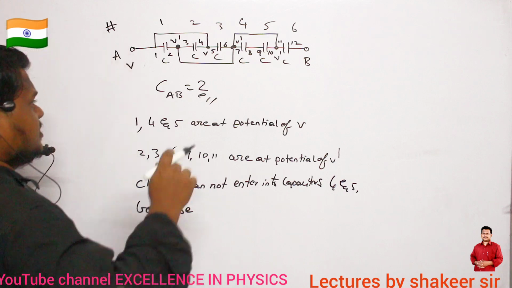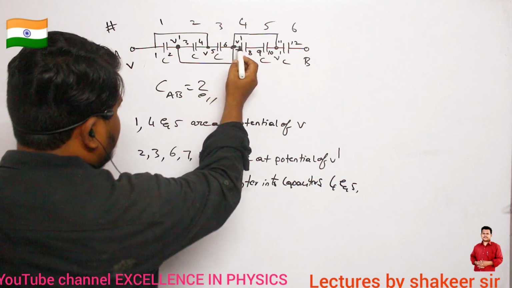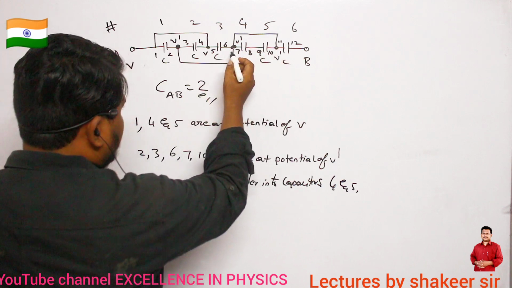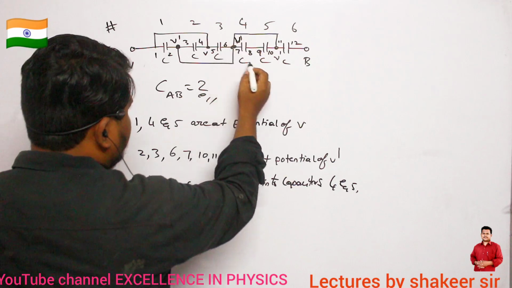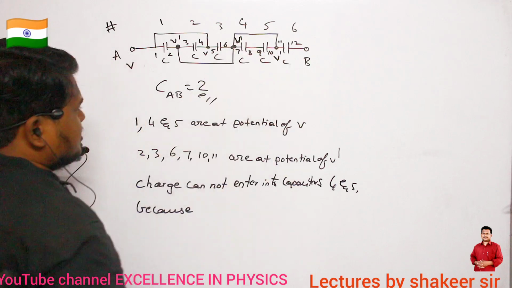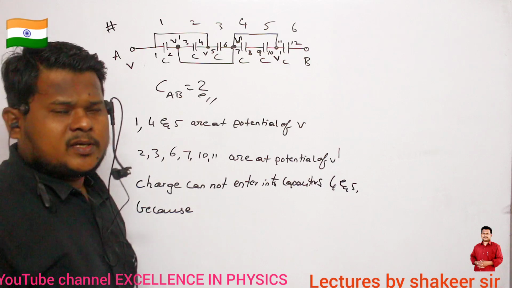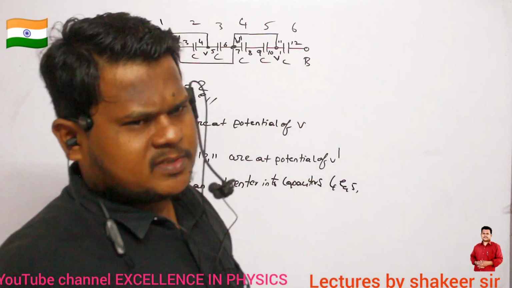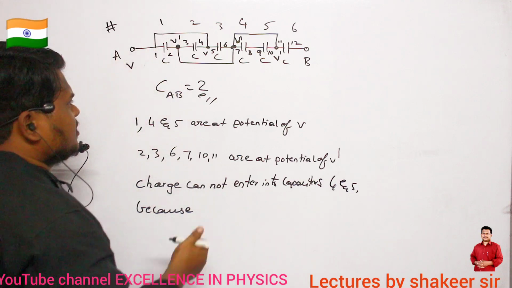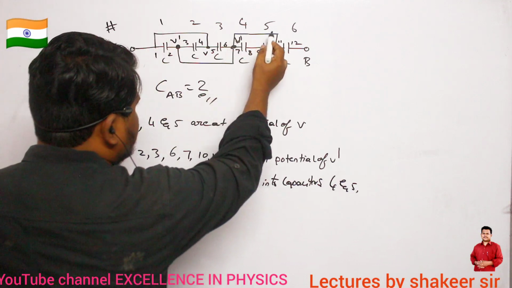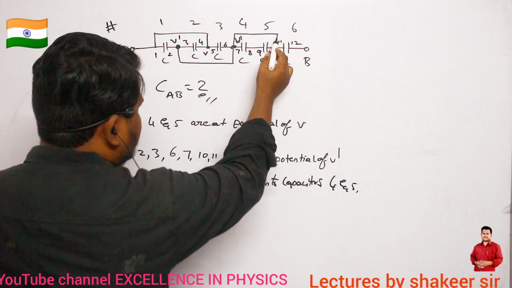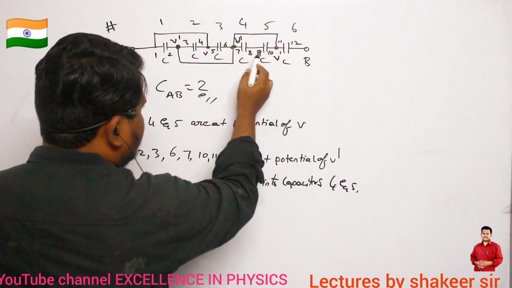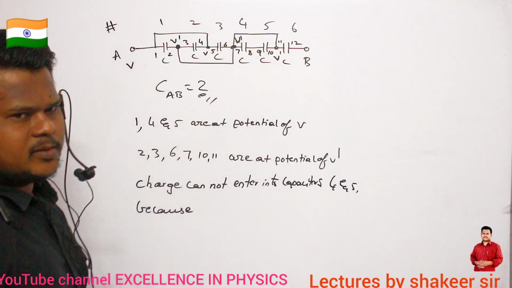Potential is there. See here, this point and this point, they are at the same potential. So V dash and V dash, they are present at the same potential. Clear, ma? If 2 points are at the same potential, how can charge enter into the capacitor? It cannot enter. So therefore, here there is a short circuit, no? So charge will prefer traveling in this path instead of traveling into these capacitors. Are you able to understand, ma?